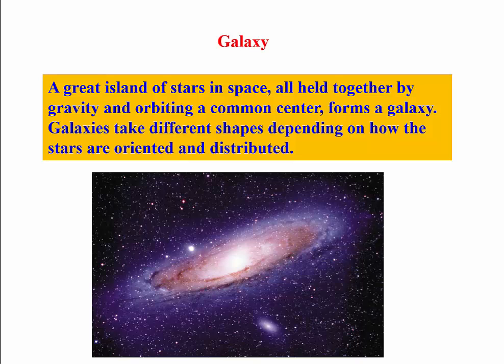Well, our Sun is part of a great island of stars, in fact billions of stars. And that island of stars, of which our Sun is a part, is called the galaxy. Our galaxy is the Milky Way. And what does the Milky Way contain?